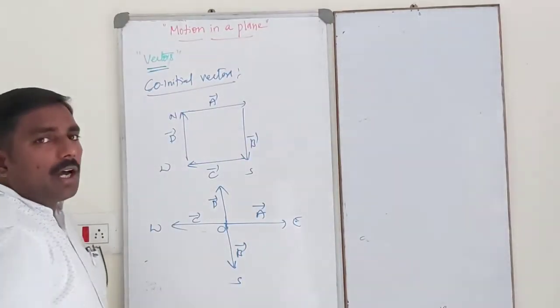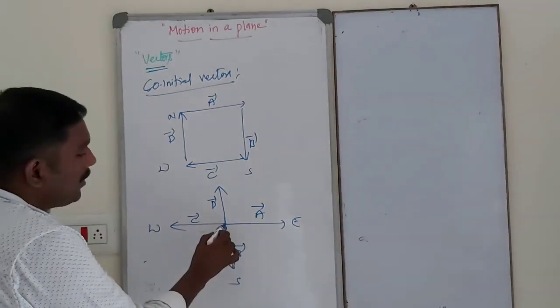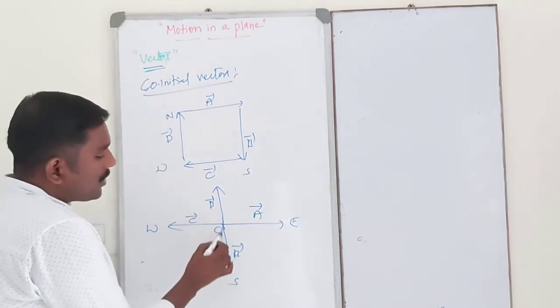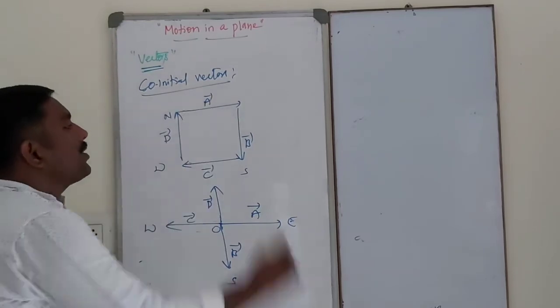So A, B, C, D are 4 vectors. Their initial points are the same. All vectors start from O. So in this case, A, B, C, D are co-initial vectors.